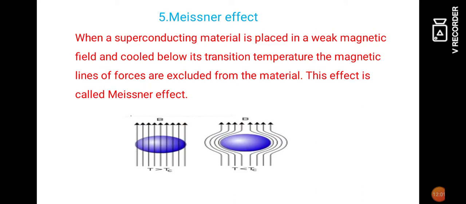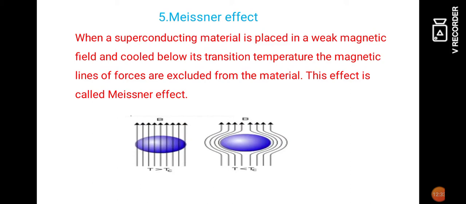Here we have to see two figures. In the first figure, let us consider the normal conducting material. In the figure, the blue circle is the normal conducting material, which is placed in the weak magnetic field. The magnetic field is represented by the various lines with arrowheads as shown in the figure.